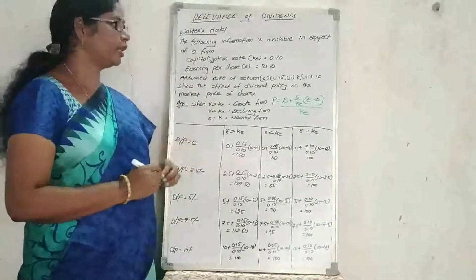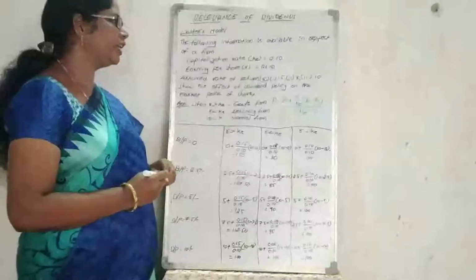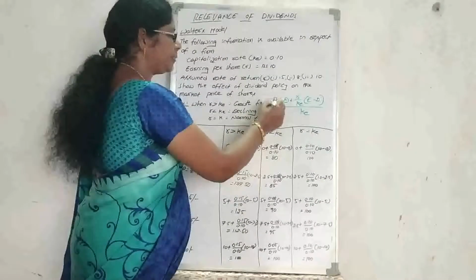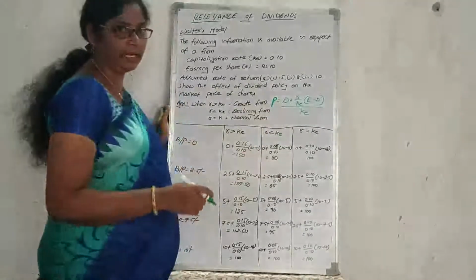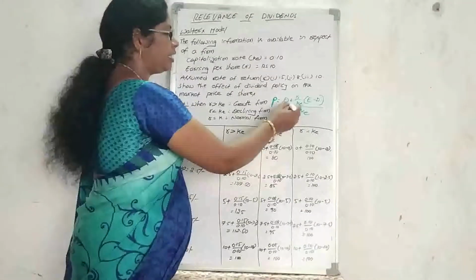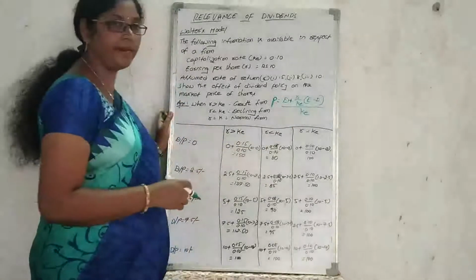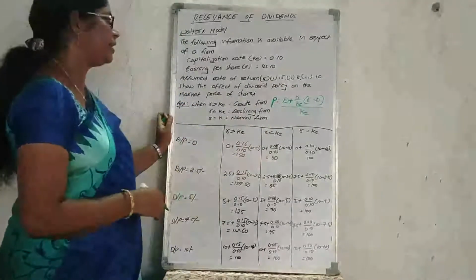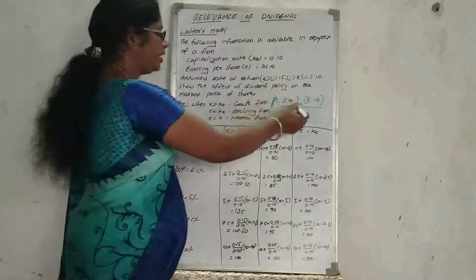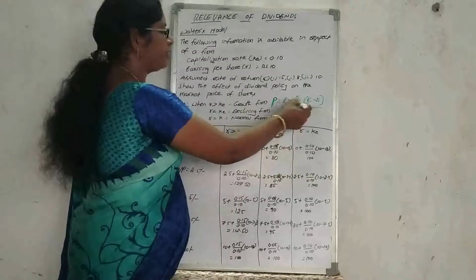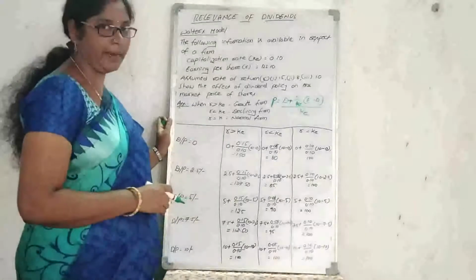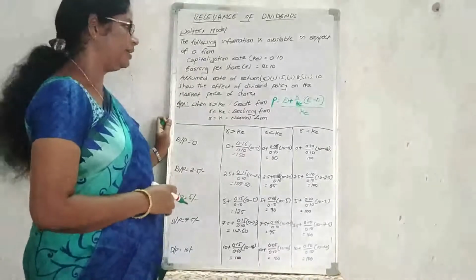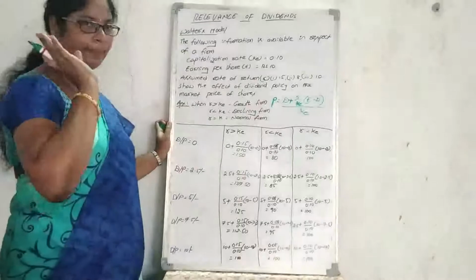So these are the assumptions they are following. Before going to the Walter model, we need to discuss the formula. The formula is P equal to, meaning the market value of the share, equal to D plus R, where D is the dividend and R is the required rate of return, and KE is the cost of equity, into (E minus D), where E is the earning per share minus dividend.